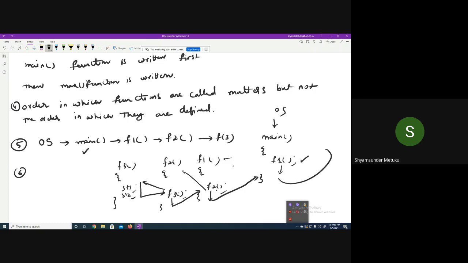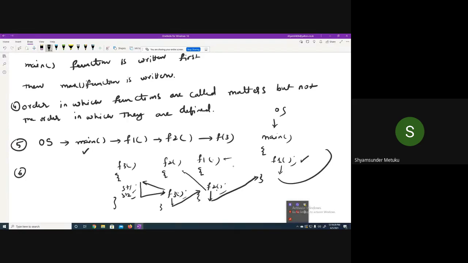Yes or no? I think in the very initial classes, everybody was asking, sir, why are we writing return 0 at the end of the main program in Dev C++? Now you might have understood. The meaning of return is that you have to come out of the main so that the control will go back to the operating system. Is it clear? Yes, sir. Is it clear or not? Yes, sir.